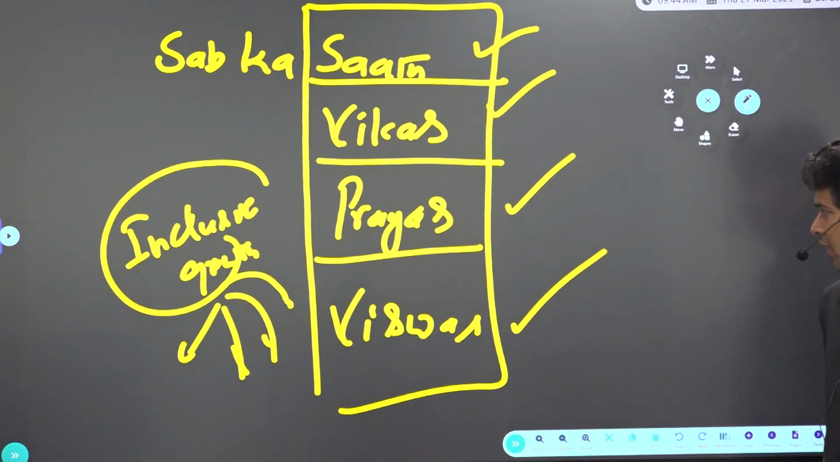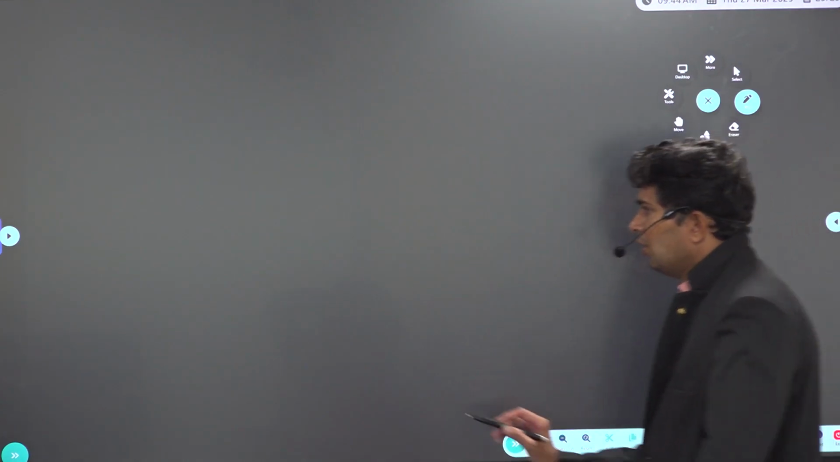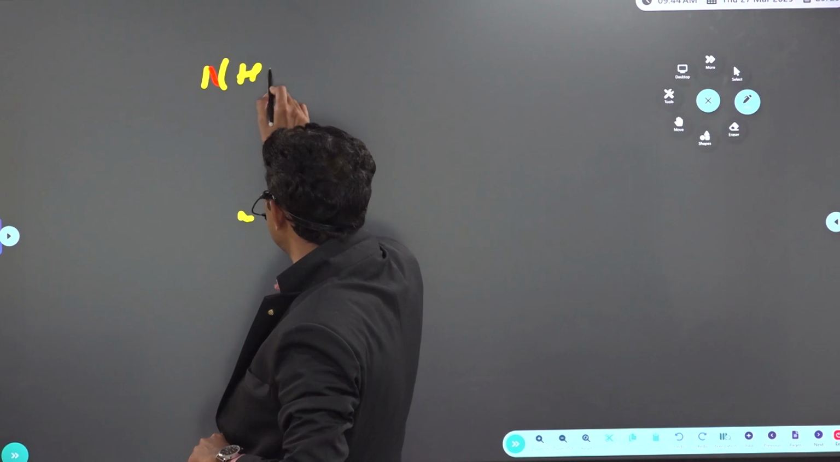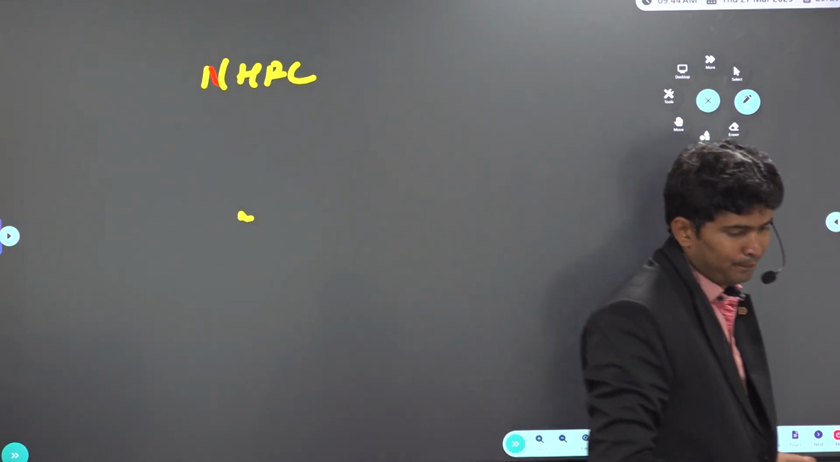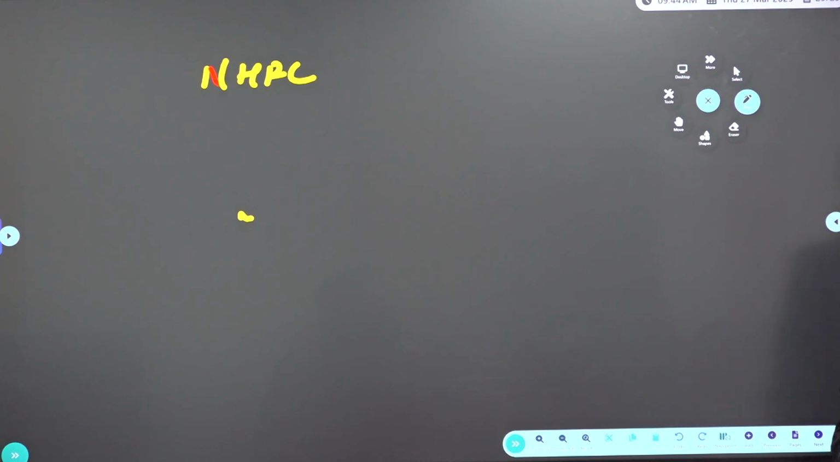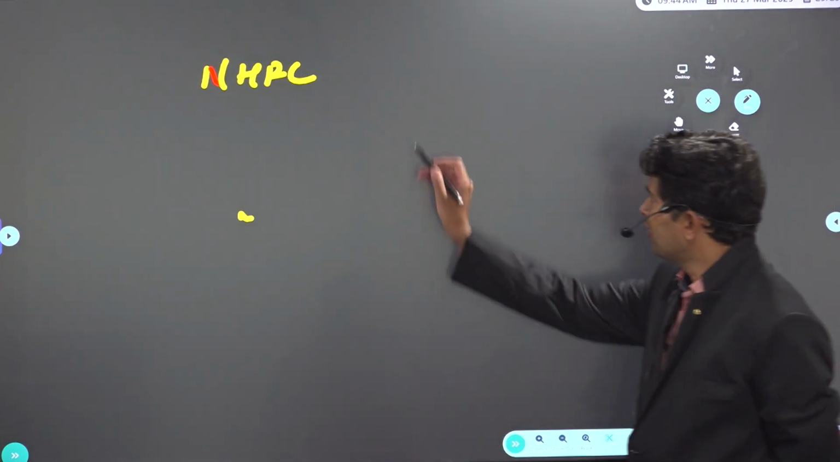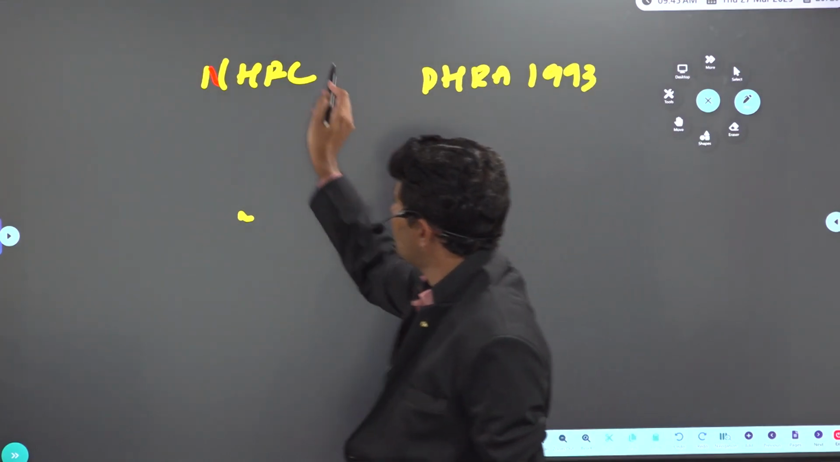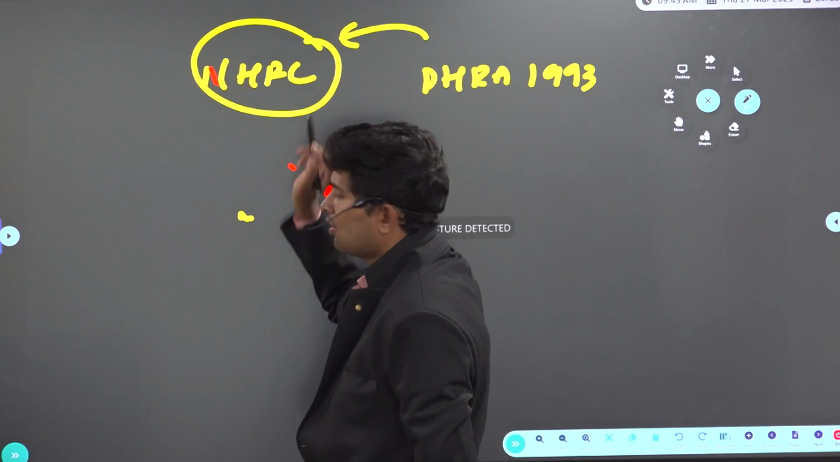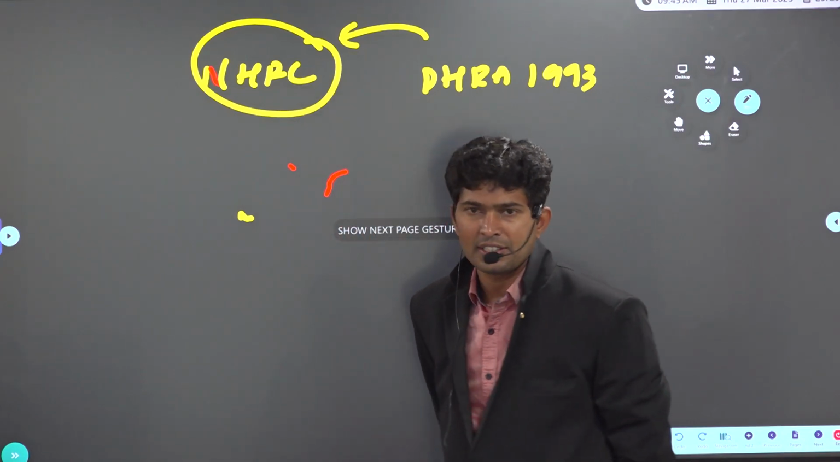The National Human Rights Commission. So, is the National Human Rights Commission a constitutional body or a statutory body? Sir, if it is a constitutional body, we should have covered it with all the constitutional bodies. We did not cover it. So, the Protection of Human Rights Act 1993. Under the Protection of Human Rights Act 1993, we established an organization called NHRC, the National Human Rights Commission.